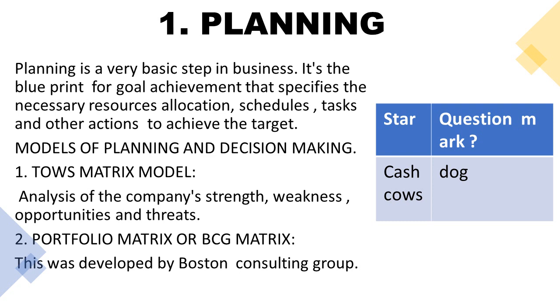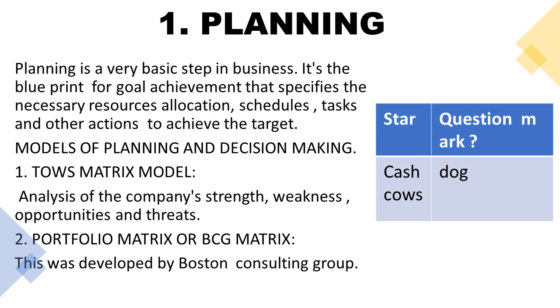The first one is star. A star is a situation where your business growth is strong and market share is also high. Star means the best position. Next is question mark. In this, your business growth is strong but your market share is weak. Next is cash cows. Here, low business growth but strong market share.